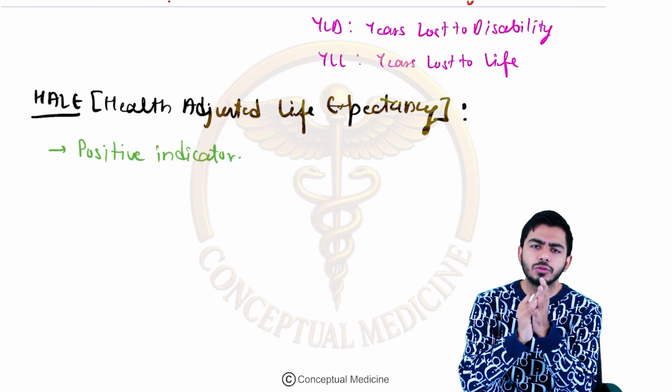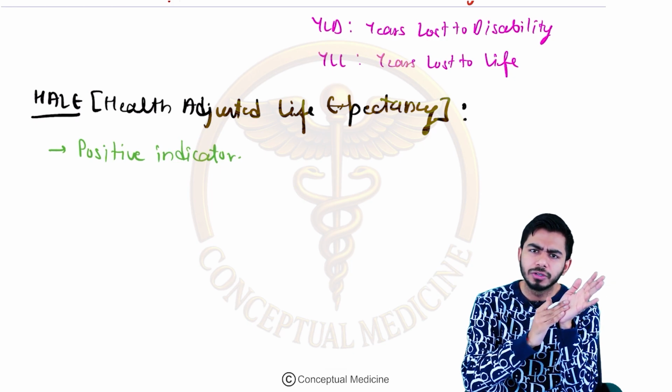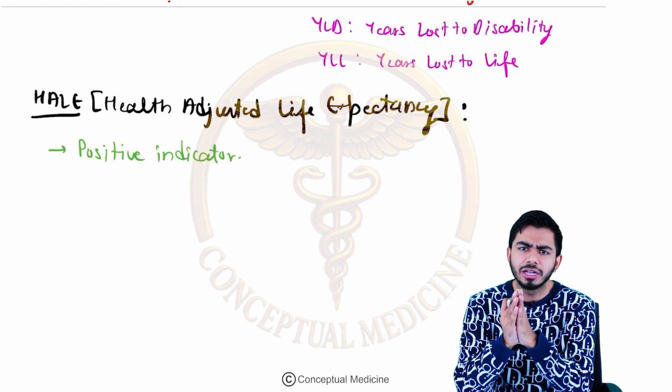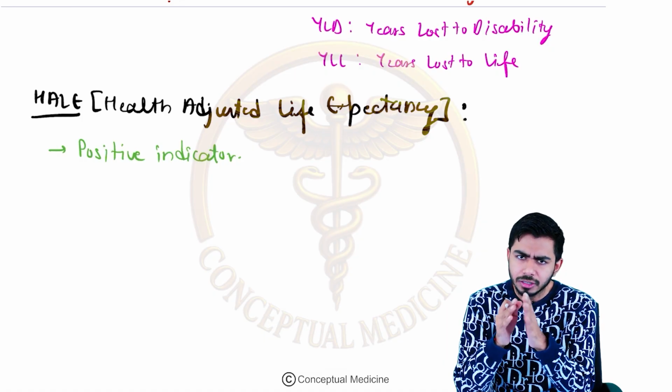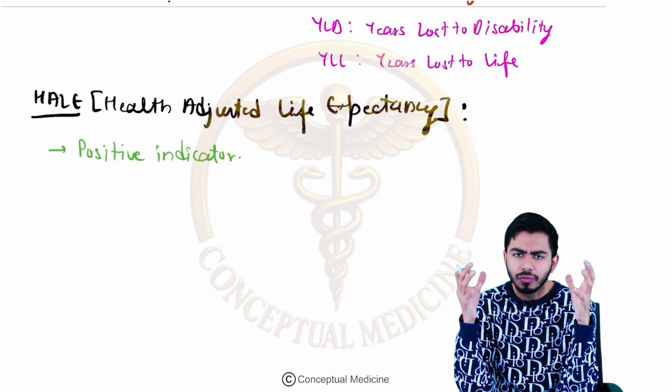So for India it could be different, for Germany, for the US, for the UK it could be different. For different countries there could be a different health adjusted life expectancy. This is a broad indicator. Why is it positive?